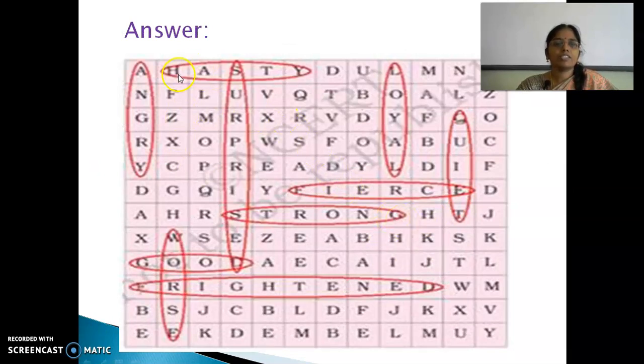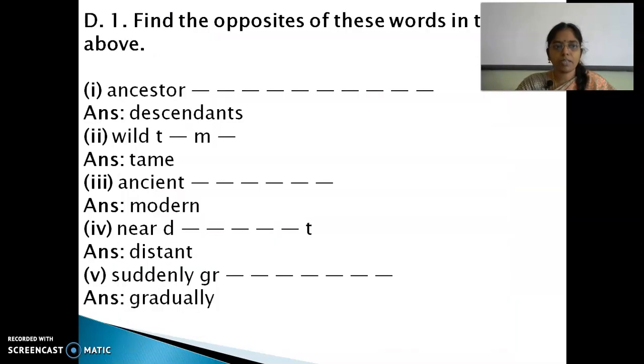Right? So hasty, fierce, strong, good, frightened. Another one, F is what? Free. Here, F-R-E-E, that is vertical. Check it out, and if you didn't find any answer, come out with it and we will find together. Okay, shall we move to the next slide?